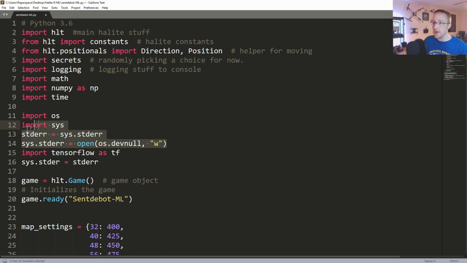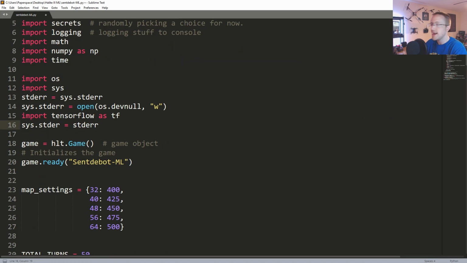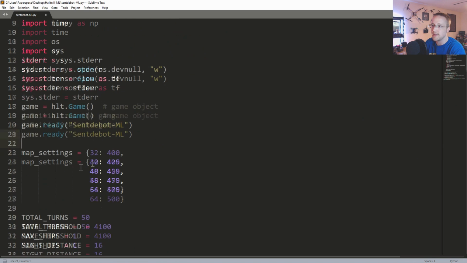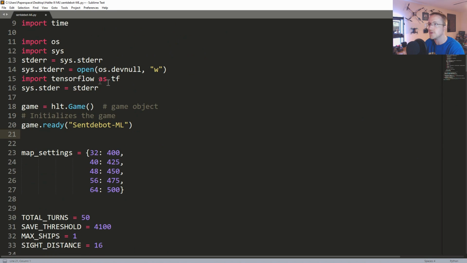So this is how we're doing it, basically, to silence all that output. If you have it, the game is going to error out. So now, Centibot ML can remain the name. That's totally fine. The next thing we need to do is continue to silence any of the TensorFlow outputs.